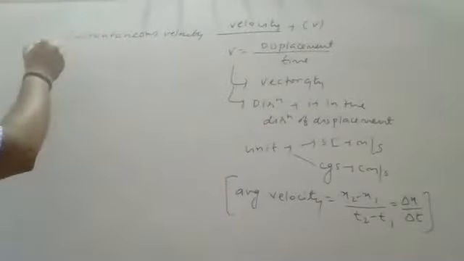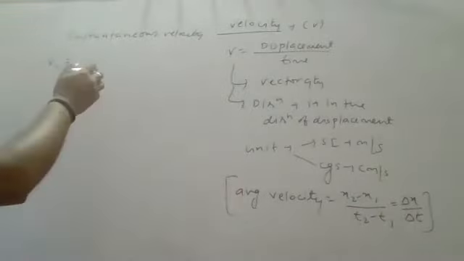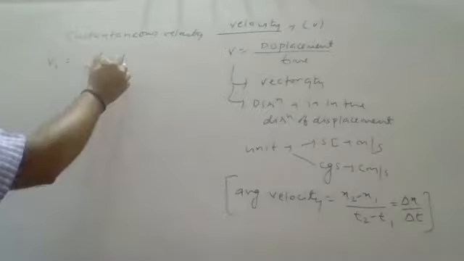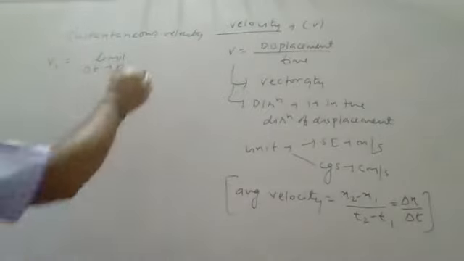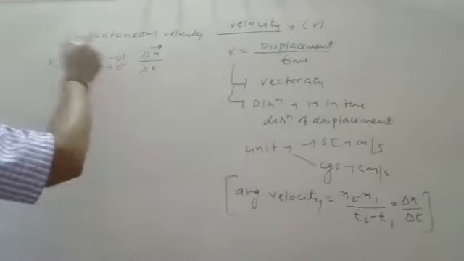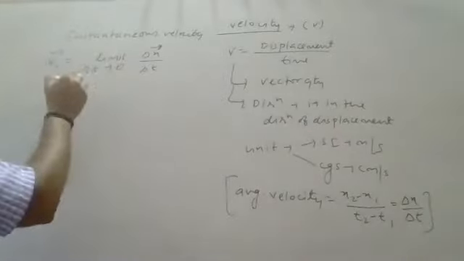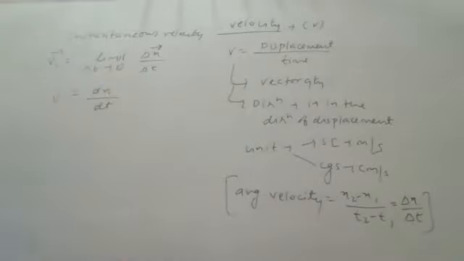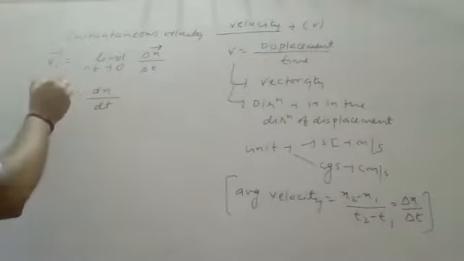So this can be represented in this manner: instantaneous velocity is the limit as delta t tends to 0 of the change in position. Definitely it is a vector quantity, you can use the vector sign also. This can be written as the differential of displacement with respect to time. This is your instantaneous velocity.